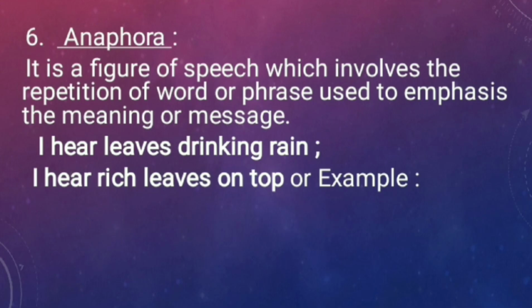So here in this poem, the poet has used anaphora very skillfully. At the very beginning of the stanza, the poet says, I hear leaves drinking rain. I hear rich leaves on the top. So these are the examples of anaphora that the poet has used over here. Now you can see I hear in the very first line, and then again in the second line the poet says I hear.